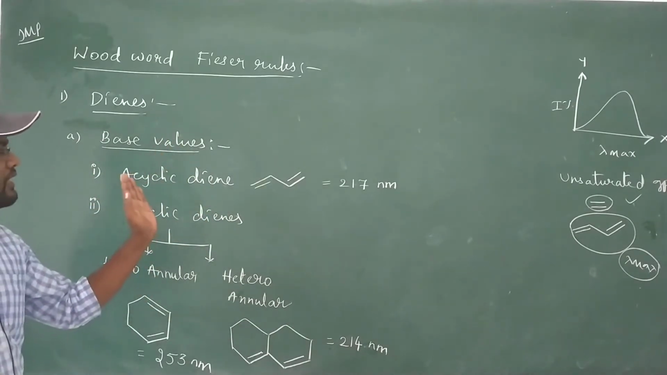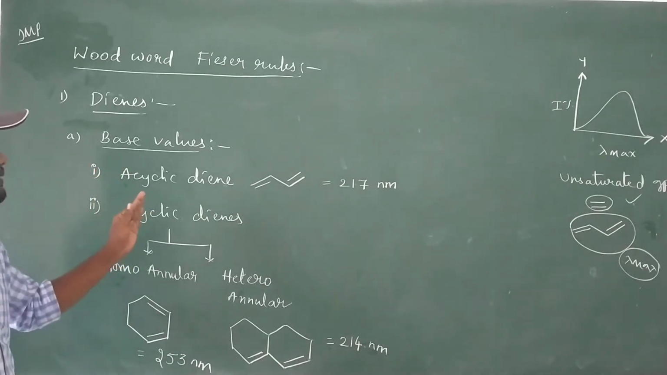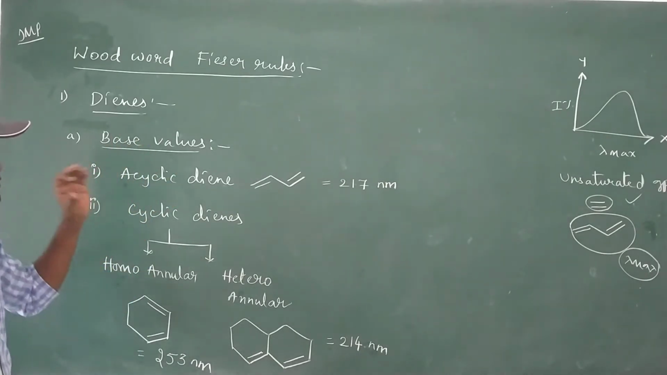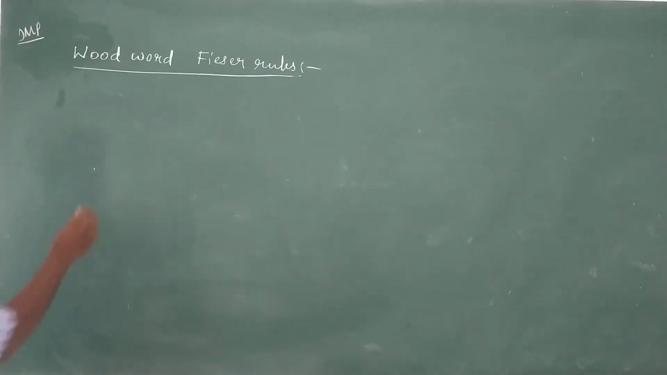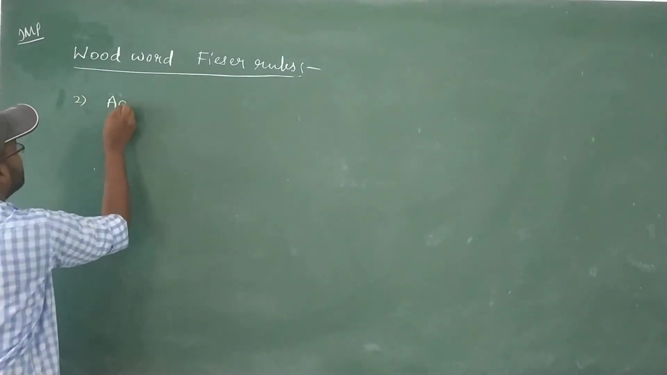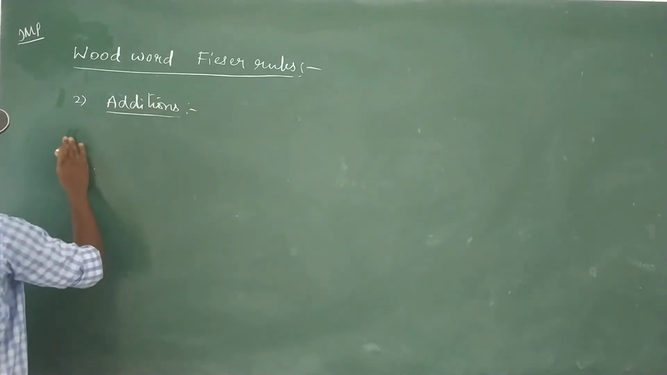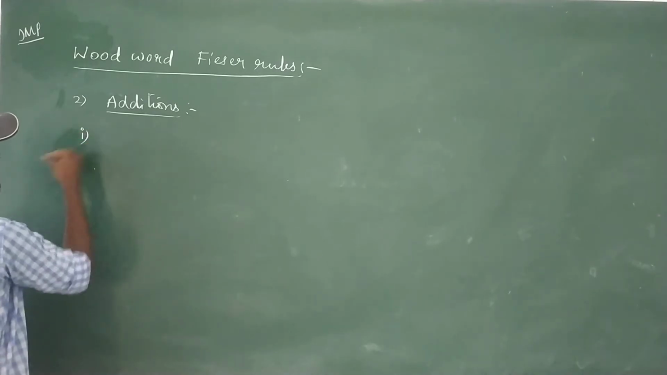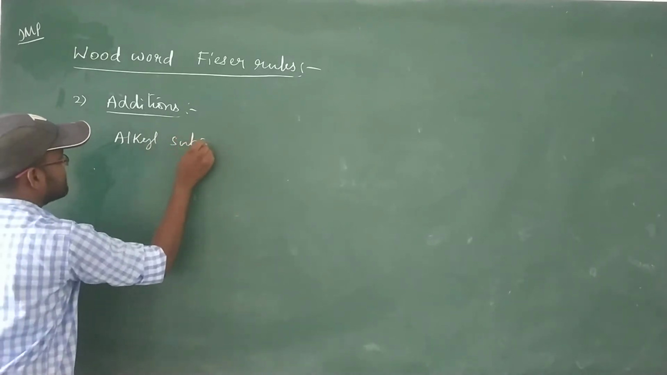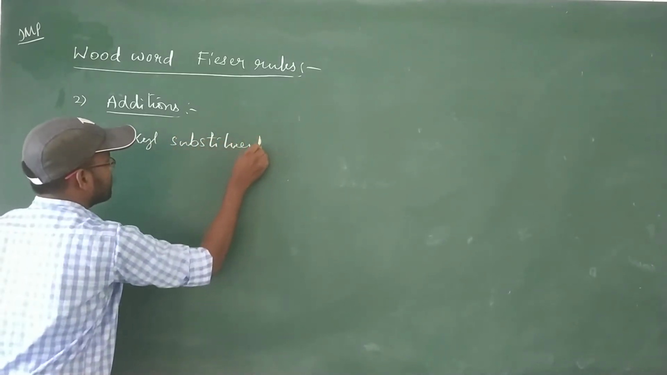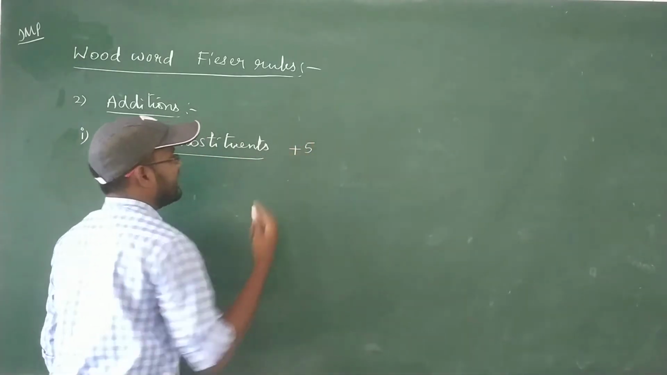These are base values. Next, let us see additions, the additions present on base values. Additions are divided into five types. The first one is alkyl substituents. For each alkyl substituent, we take a plus 5 nanometer addition.